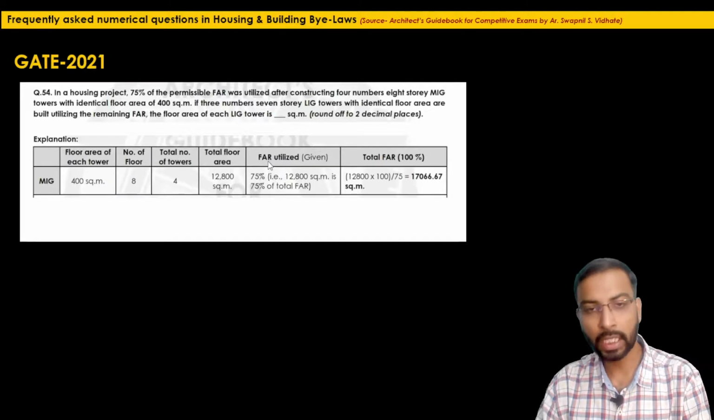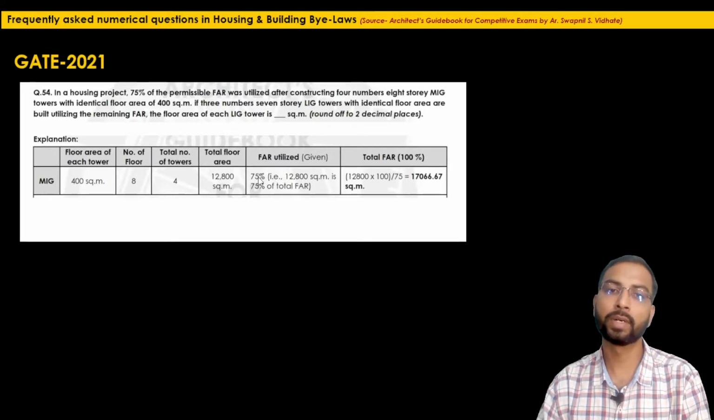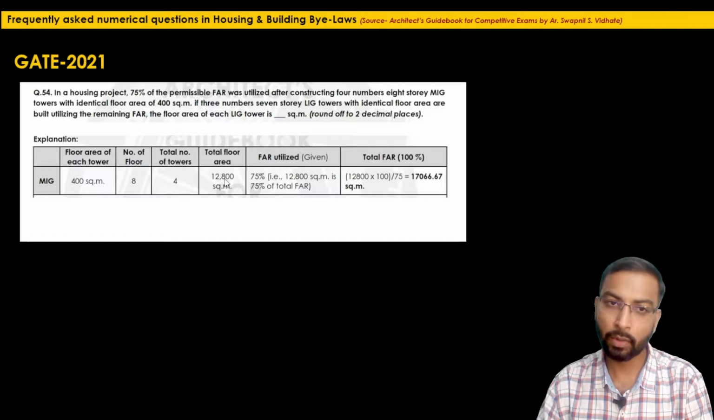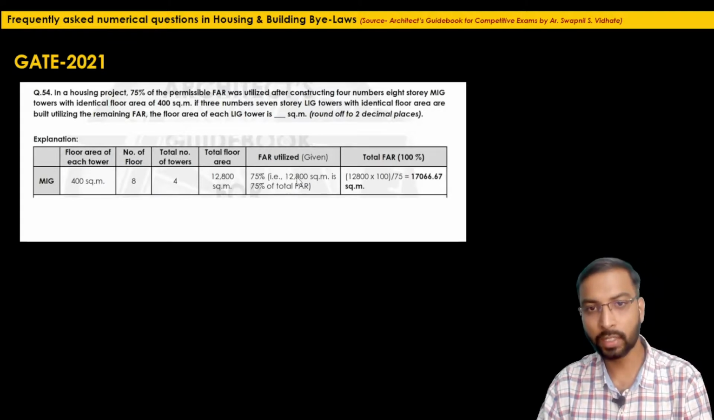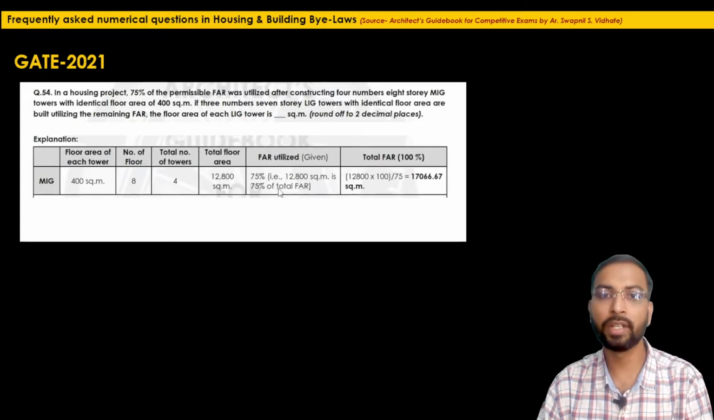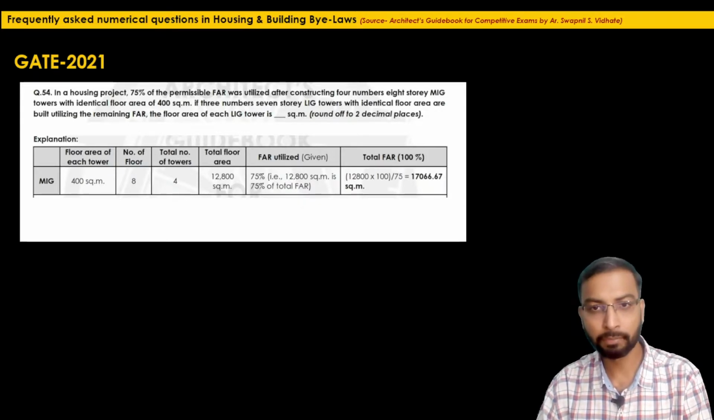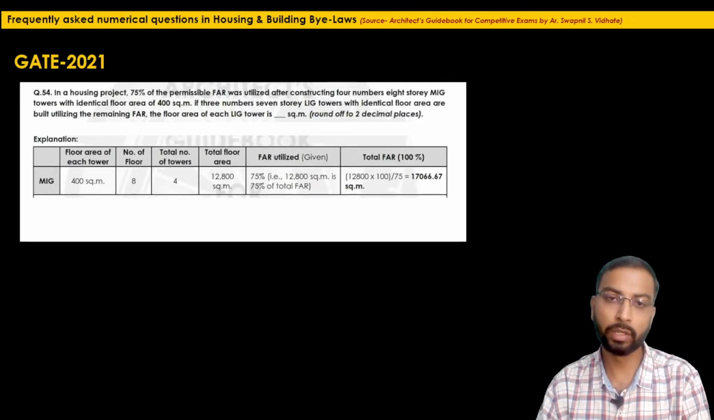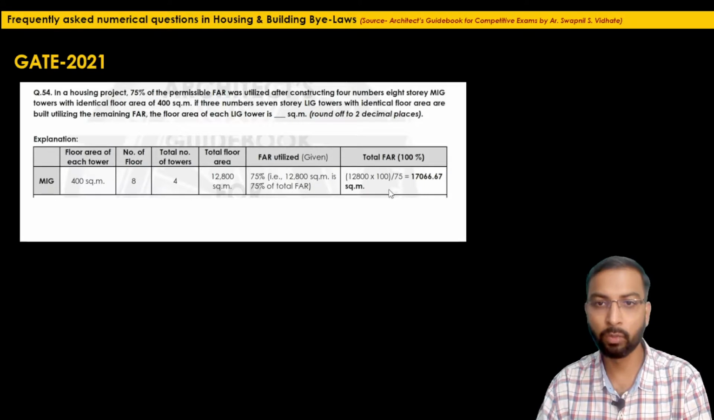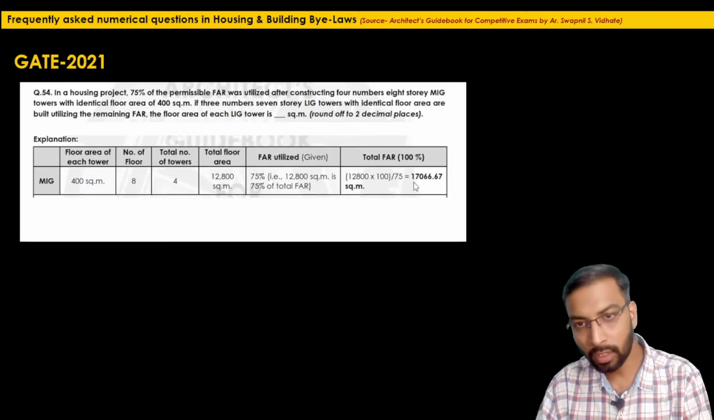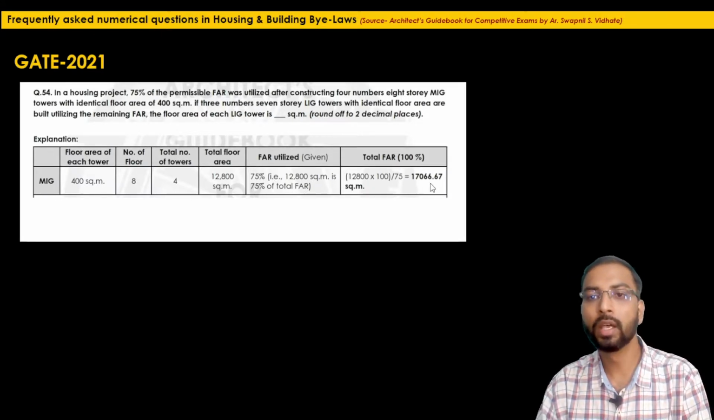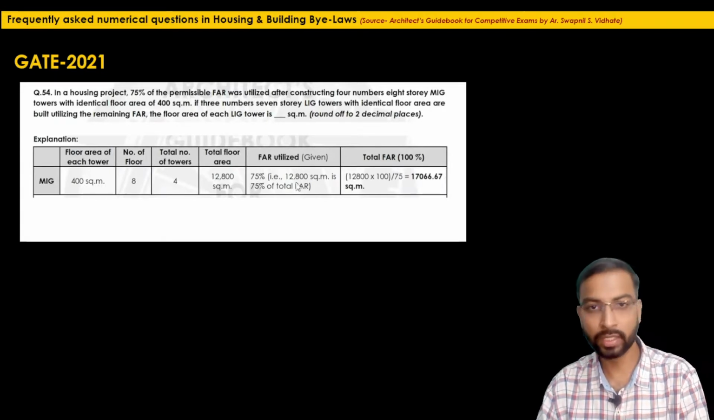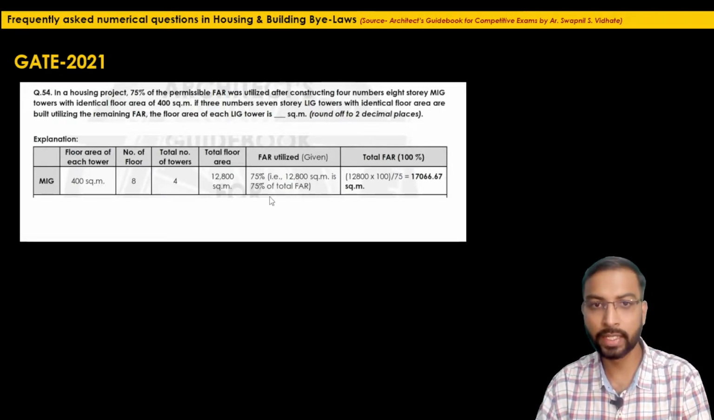They have mentioned they have utilized only 75% by constructing this 12,800. That means 12,800 square meters is 75% of the total FAR, right? So what is the balance FAR available? 25%. But if this is 75%, what will be the 100%? The total FAR will be 17,066.67. Or you can just ask, if 12,800 is 75%, how much will be the remaining 25%?